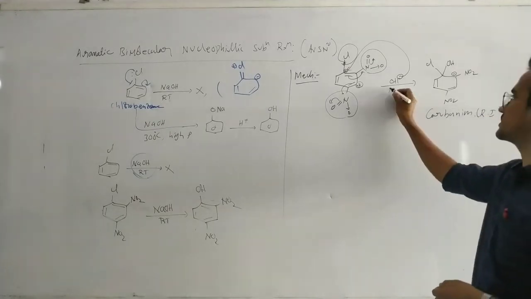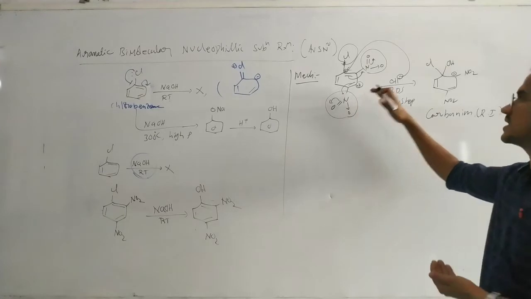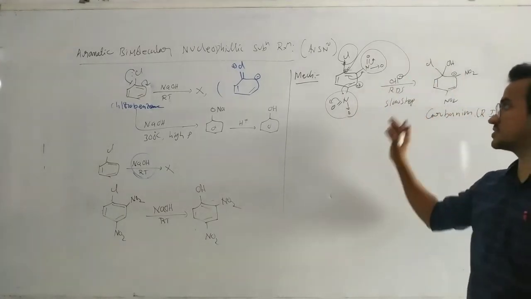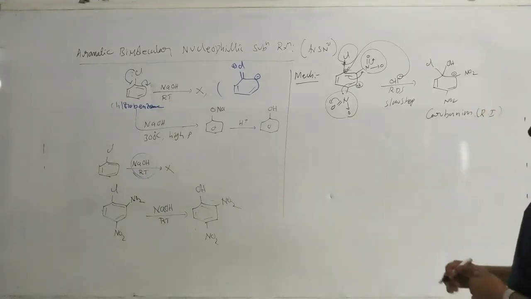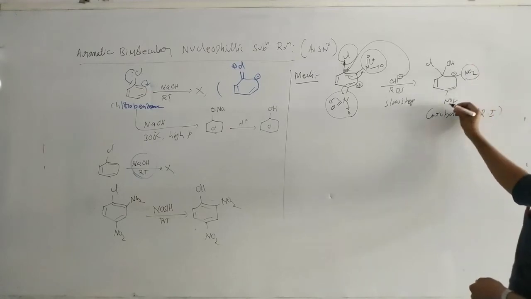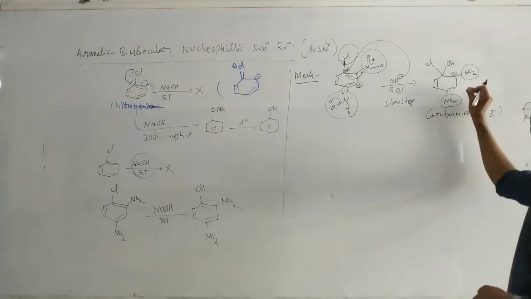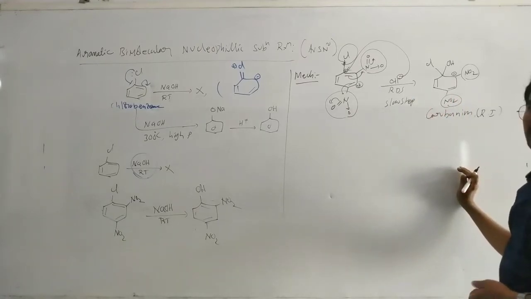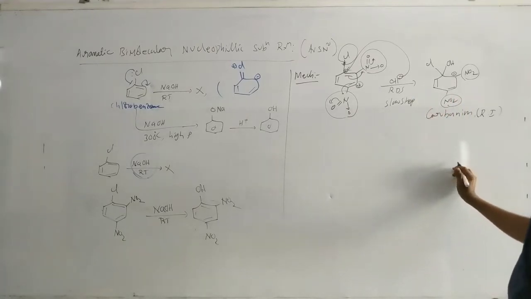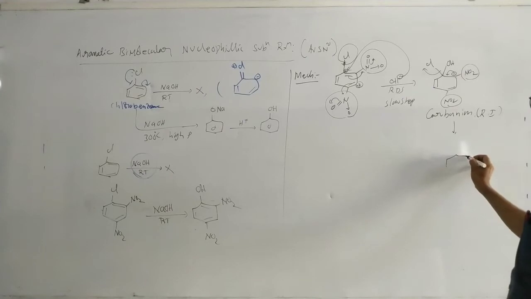It is a very key step of this reaction. It is the rate determining step, a slow step. Why is it a slow step? This aromatic ring is converted to a non-aromatic ring. The aromatic nature of this compound is disturbed by the attack of the OH minus. Now this carbanion is stabilized by the NO2 electron withdrawing groups. That's why, by the presence of the electron withdrawing groups, this carbanion is more stable, then the rate of this slow step is increased. Then substitution successfully takes place. Next is reformation of the pi bond and leaving of the Cl minus. So the resultant product is the substitution product.